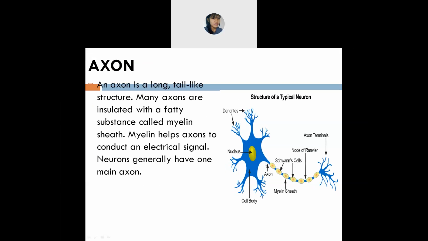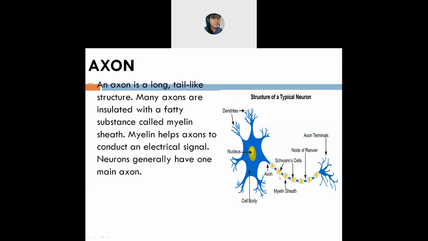This axon, they are long. Okay, they are tail like structure. And these axons are insulated, which means they are connected with a fatty substance which is known as myelin sheath. So all this part is known as myelin sheath.